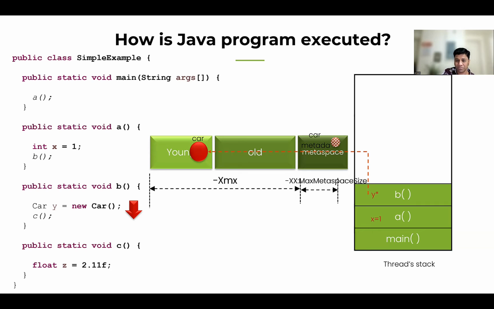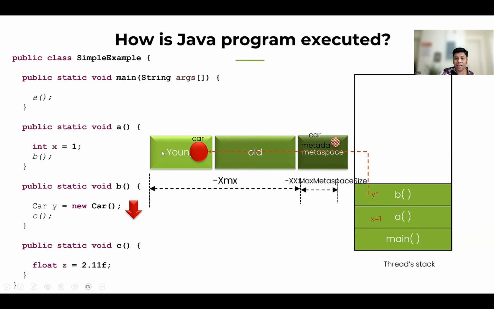One question: when you get a new object, it usually goes into young and then old generation. Who is responsible for moving these, or for tuning these moves in the JVM? Ricardo, I'm going to answer that when we get into the garbage collection part. Okay. So now our object is created here, and since y is a local variable, it's stored in the thread stack frame itself, and it's pointing like this.